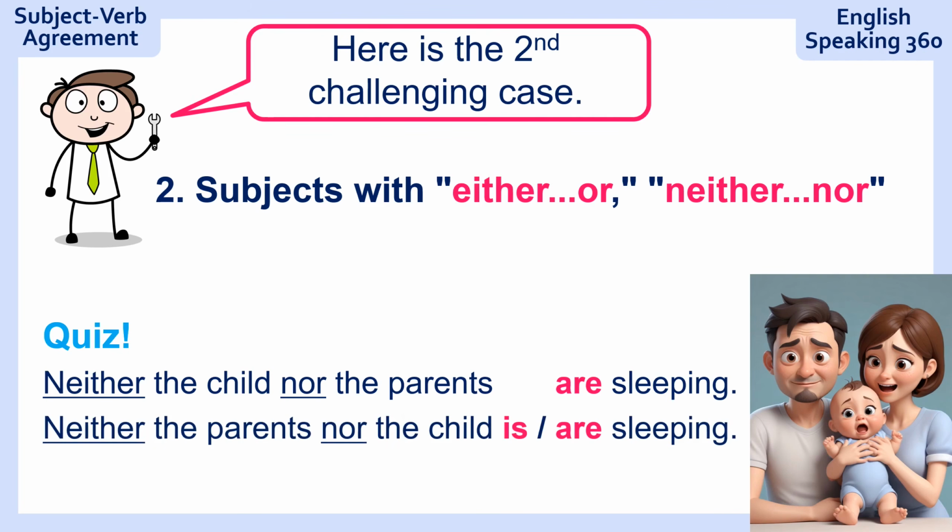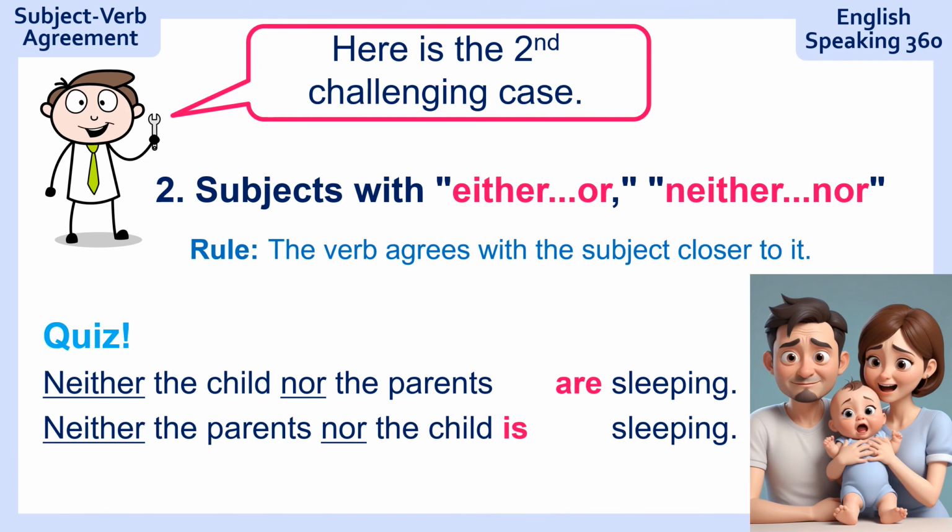Now let's flip it around. "Neither the parents nor the child sleeping." Is it the same or is it different? The answer is it is different. Neither the parents nor the child is sleeping. Now, can you think of the rule? What is the rule? This is the rule. The verb agrees with the subject closer to it. So in this case right here, the subject closer to the verb is parents. So parents are sleeping. In the other case, the child is sleeping.